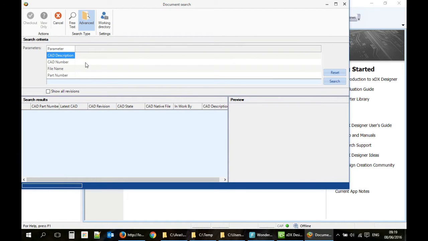Now, I can choose to use the advanced search to search by a specific property, or use the free text search, which searches for a value in all the properties at once. This is usually faster.